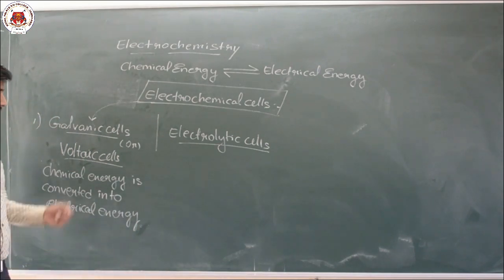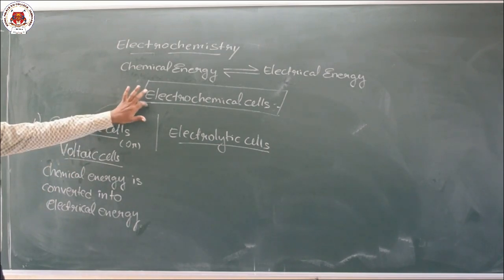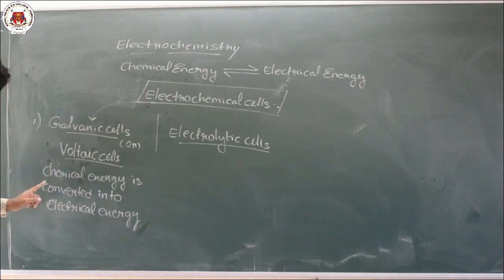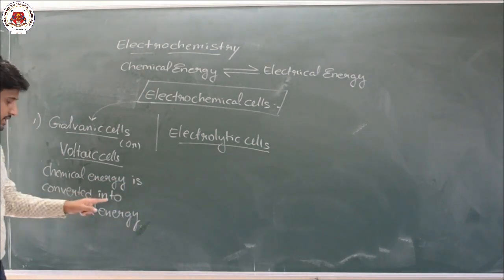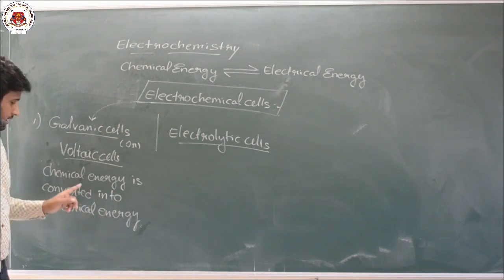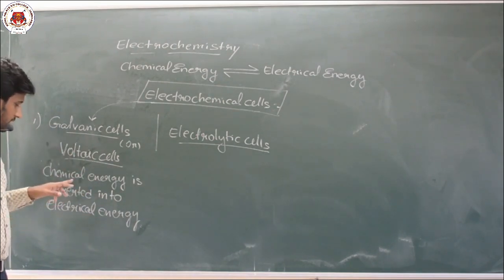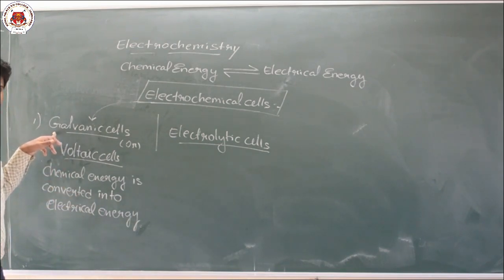Reverse you should not say, only chemical energy converted to electrical energy, then such type of cells are called galvanic cells or voltaic cells.